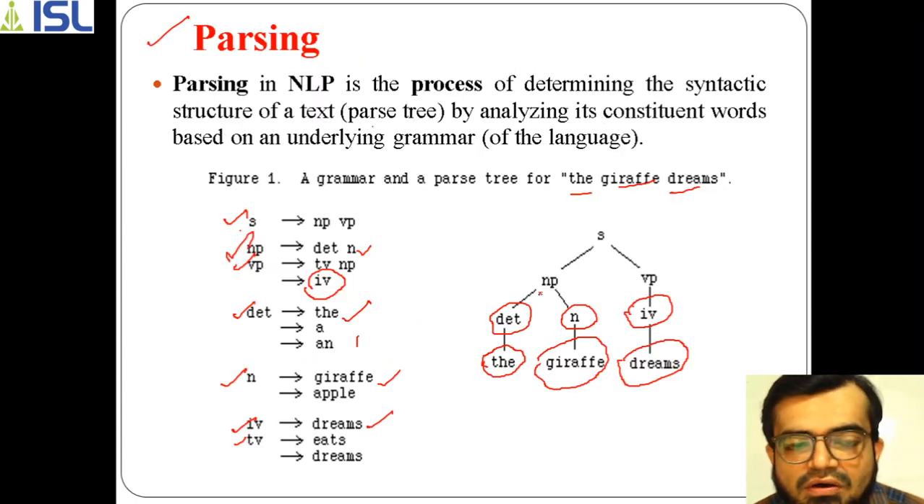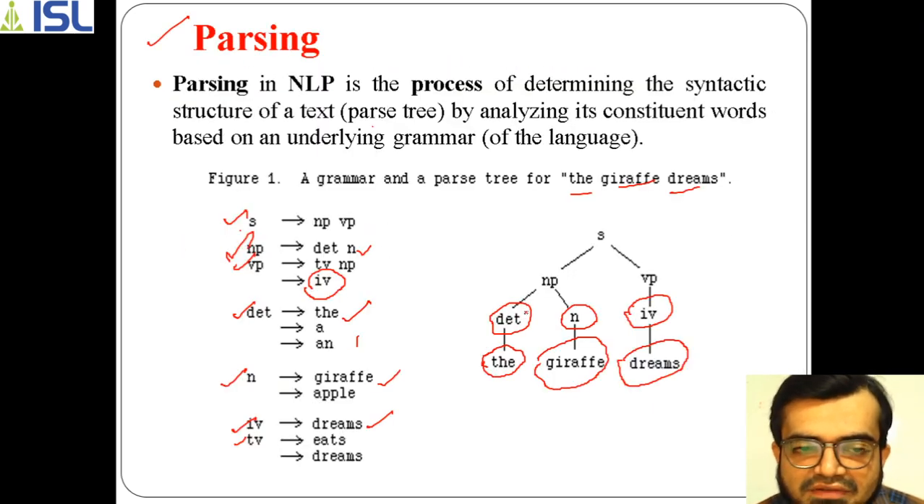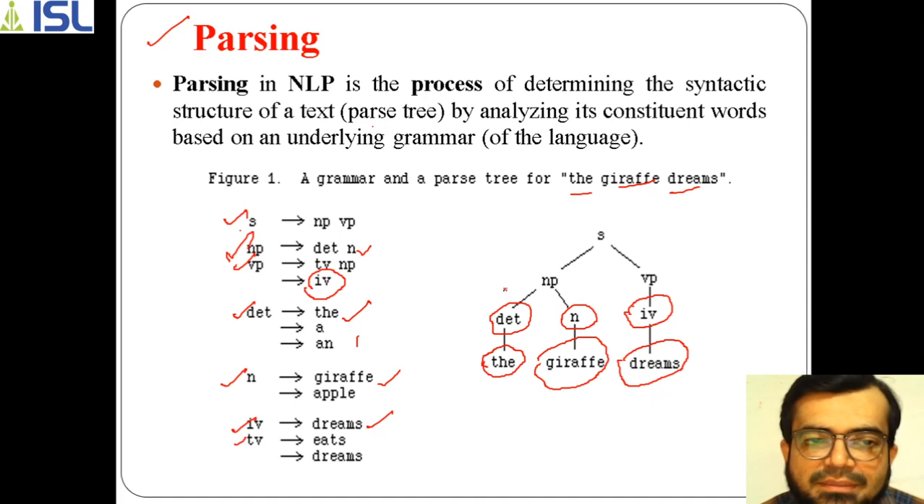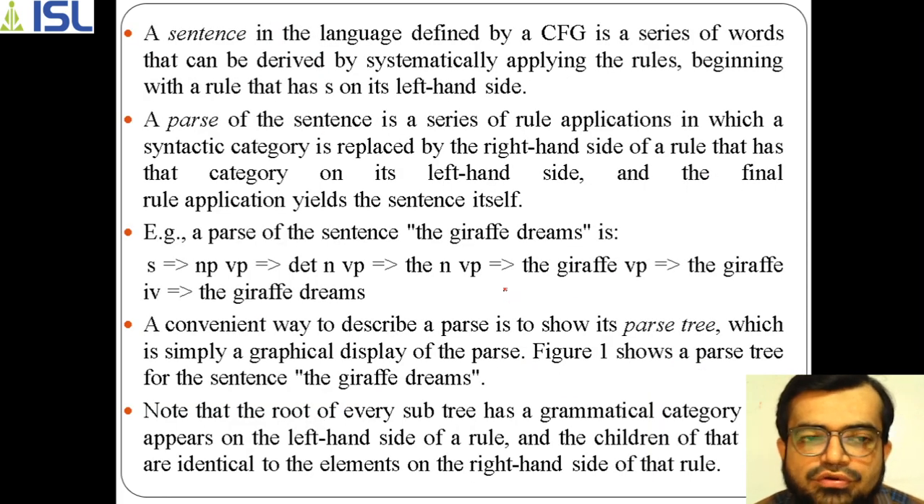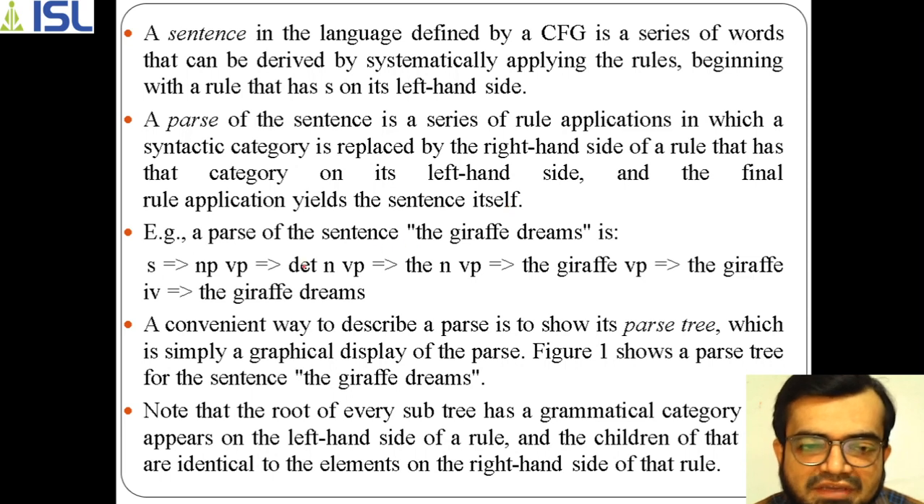Here, always on the left hand side you will have syntactic categories, and the right hand side is a combination of syntactic categories as well as the actual input. So in this way the parsing process performs. This is what a parse of a sentence refers to, that means how you generate a parse tree.